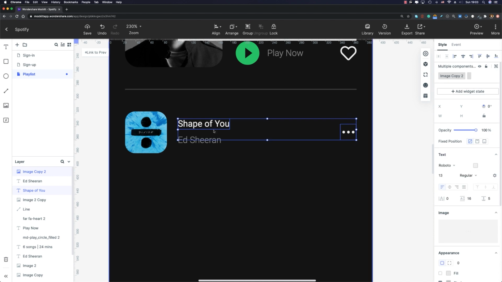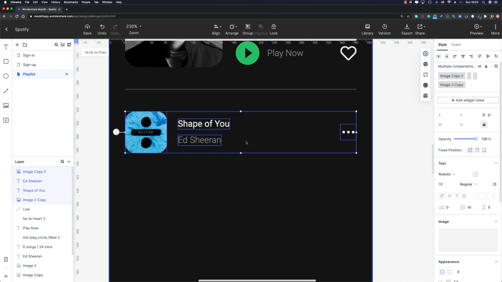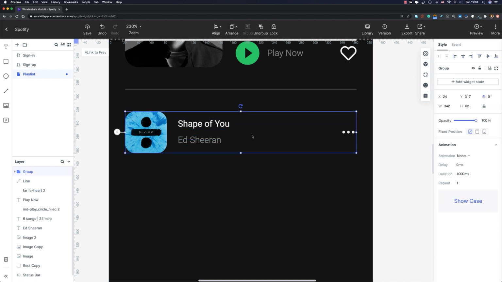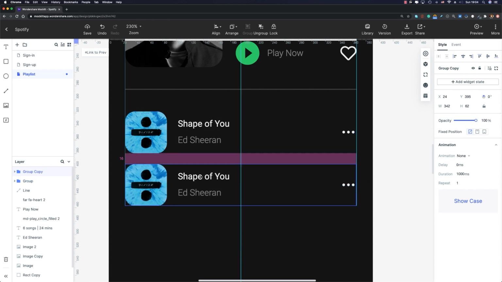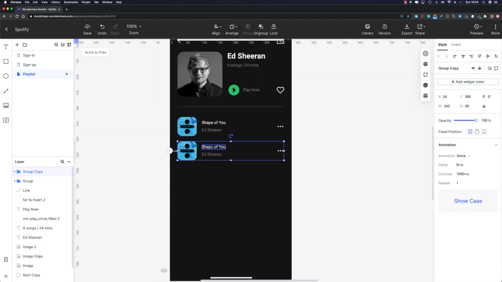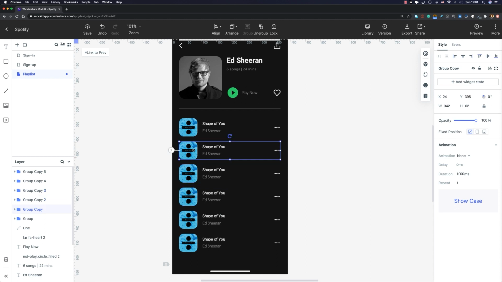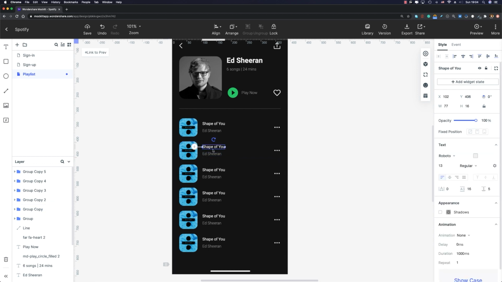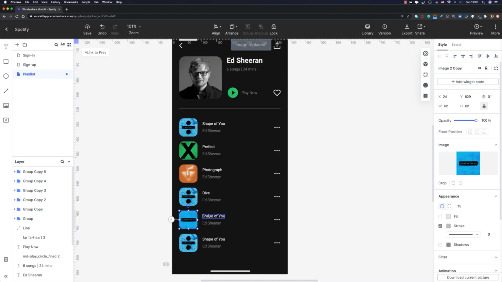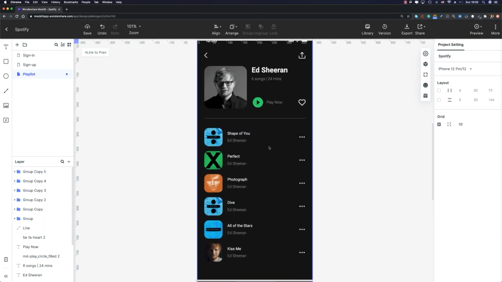And now what we need to do is select all the elements, group them, and duplicate this group 5 times to get 6 songs, okay? I'm gonna duplicate it. The padding between them is gonna be 16 pixels. All right, cool. So now we have 6 different songs. Now I'm gonna go ahead and quickly change the cover image and also the name of song for each of these songs, okay? And I'm gonna fast forward this process. All right, cool. Our list of songs is ready.